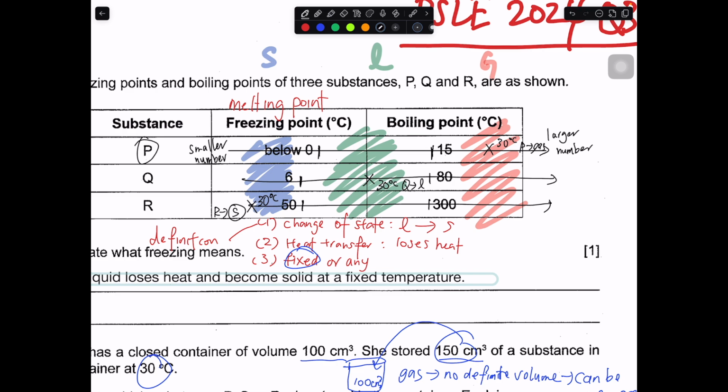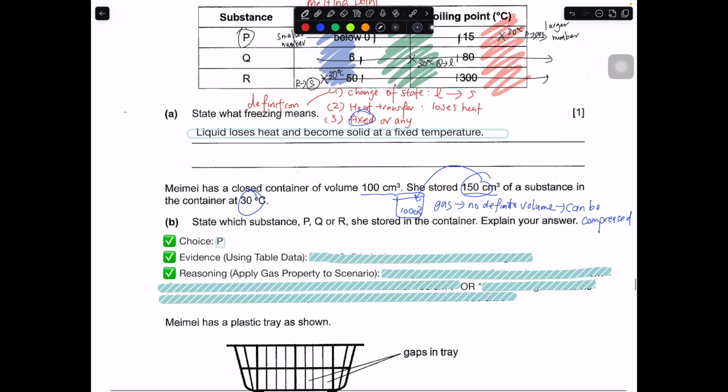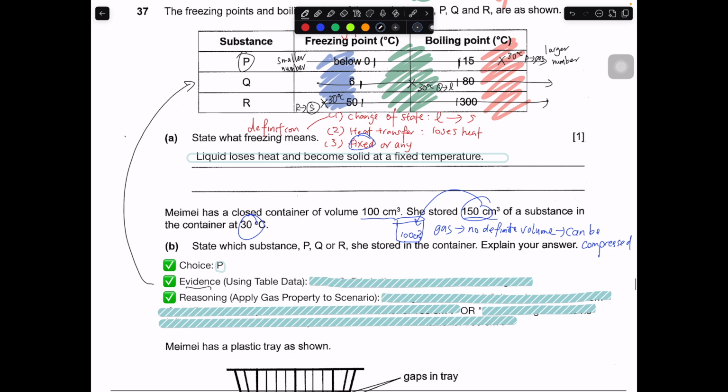And P will not have a definite volume. It can be compressed into a smaller container. So let's try to answer this part. The choice is P. Then the evidence is using the table: at 30 degrees, P is in a gaseous state, or P is a gas. The reasoning applies the gas property to this scenario, which is storing a bigger item into a smaller container.